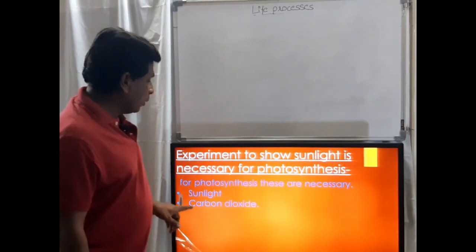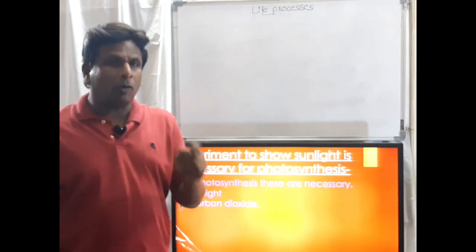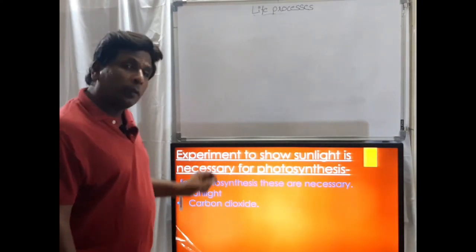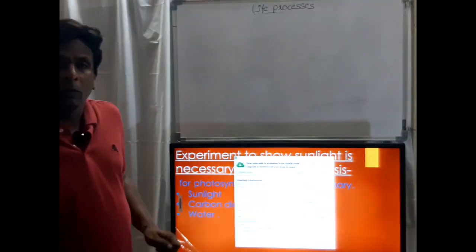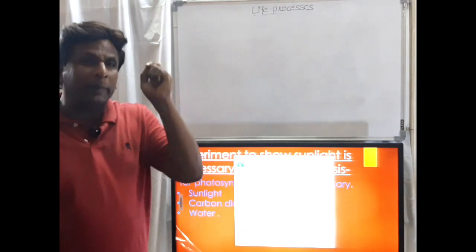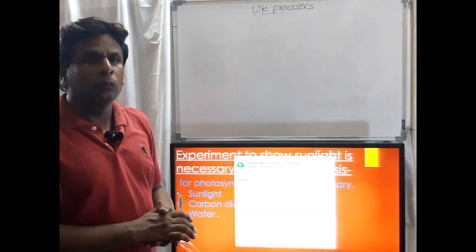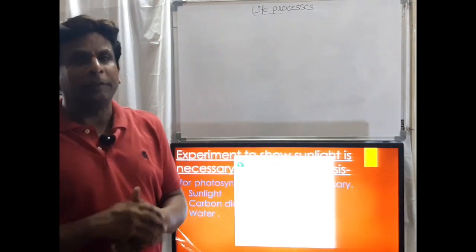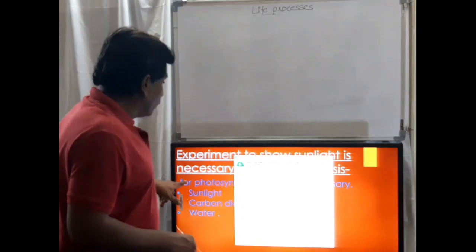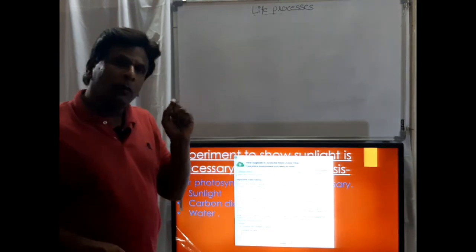And the next one, friends, is carbon dioxide, which is in the environment. And next, water. Carbon dioxide and water are inorganic materials in the environment. By using these inorganic materials, plants convert them into organic materials, or chemical energy. So these three are necessary.